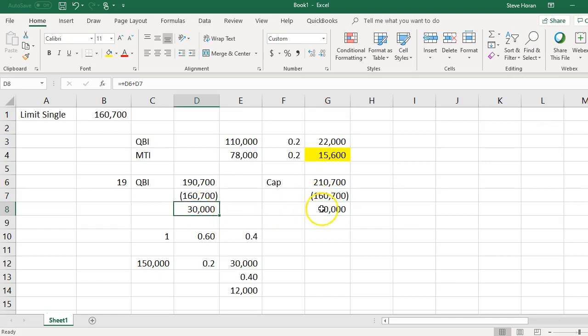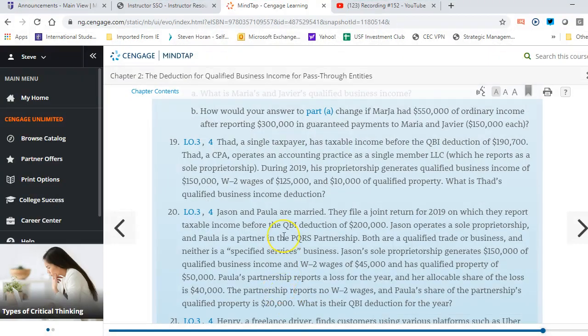And so the 30 divided by 50 is 60%. So 100% minus the 60% is 40%. That's what he can deduct. We can take 40% of the QBI. The QBI is 30,000, and he gets 40%, so he can deduct 12,000 from his income when he computes his tax return. That was a longer one, but I just wanted you to see how we get to that.